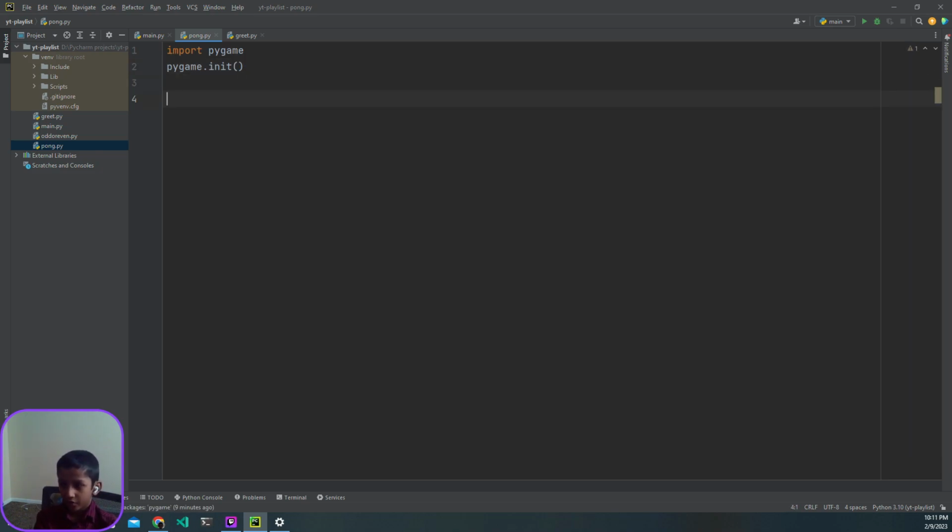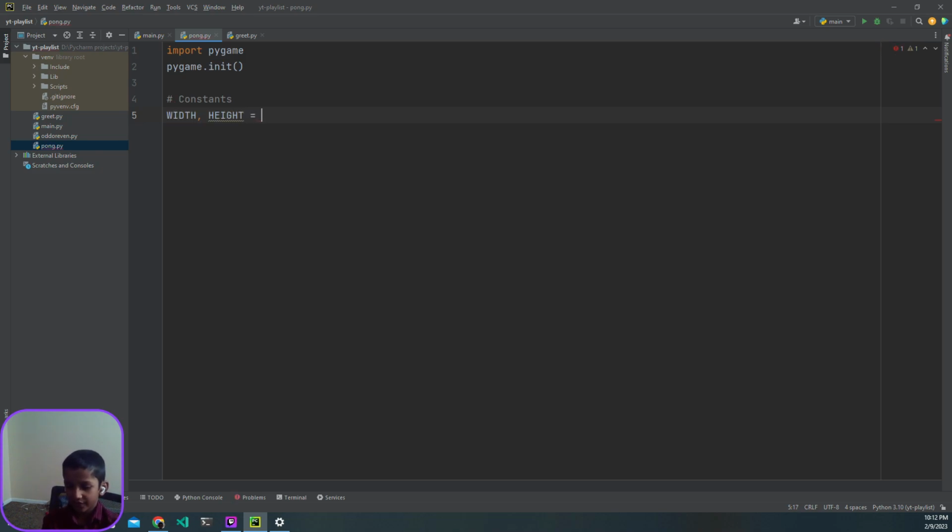After that, we want to create a comment saying constant. Under that, we're just going to define our variables real quick: width and height.